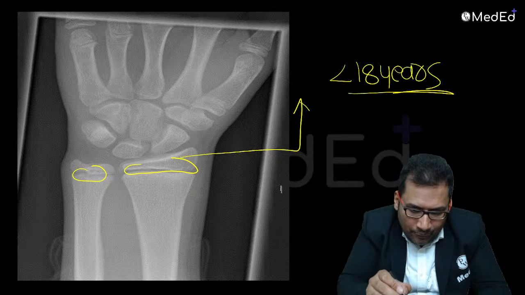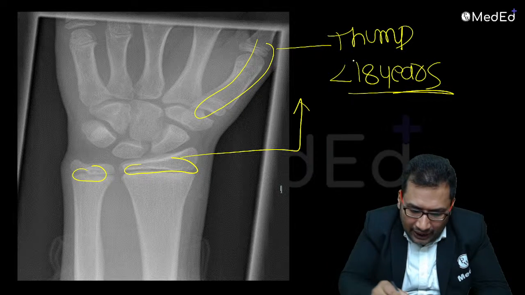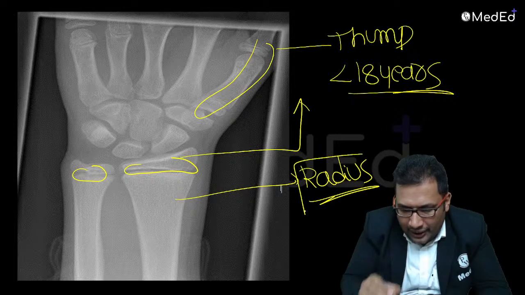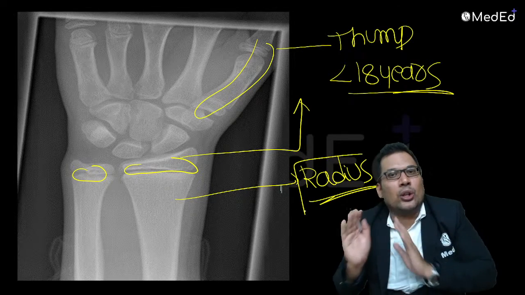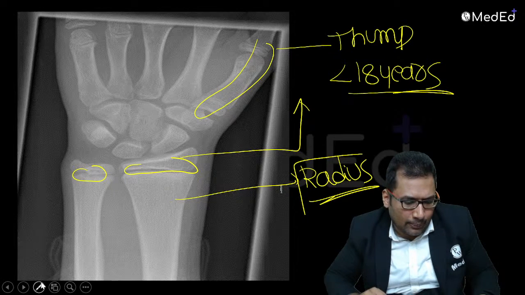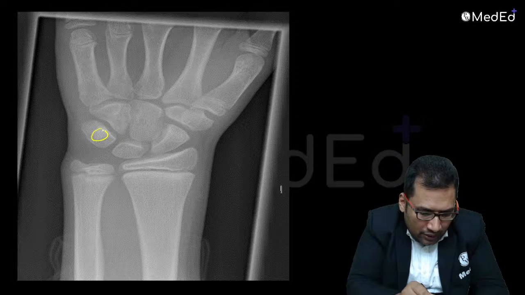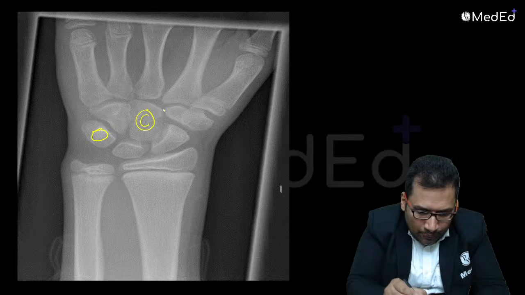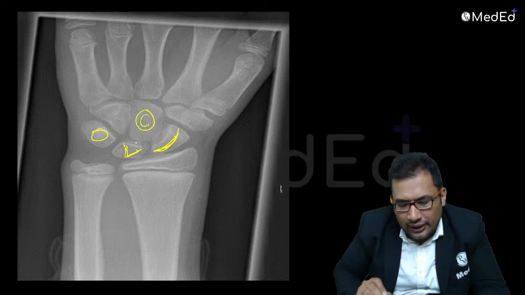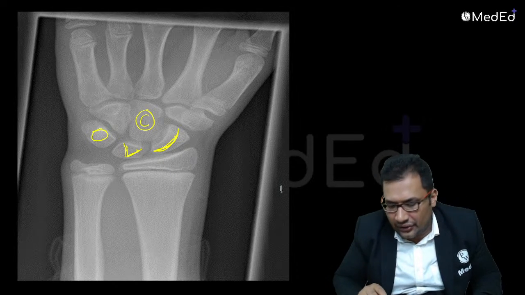So this is the thumb, right? So this must be radius. If it is fused, more than 18 years. Not fused, less than 18 years. This is how you can remember. So many questions can be framed from this. This is pisiform, capitate, this is scaphoid, this is lunate. "She looks too pretty, try to catch her" is an old mnemonic.